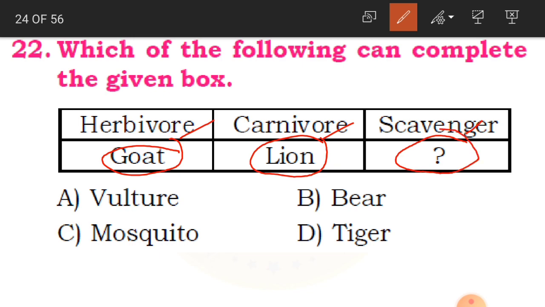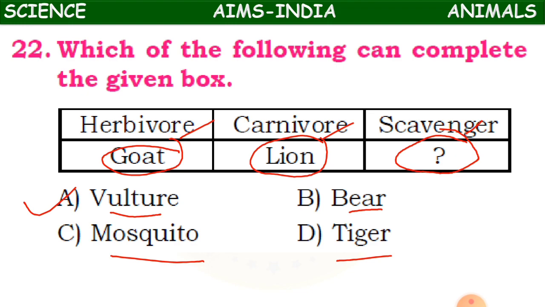So herbivore is what? Only plant eating. Carnivore is only animal eating. Scavenger eats the dead and decayed animals. Okay children, the options are A vulture, bear, mosquito or tiger. So which is a scavenger? Answer is A, that is vulture. Vulture will eat the dead and decayed animals, that is why we call it a scavenger.